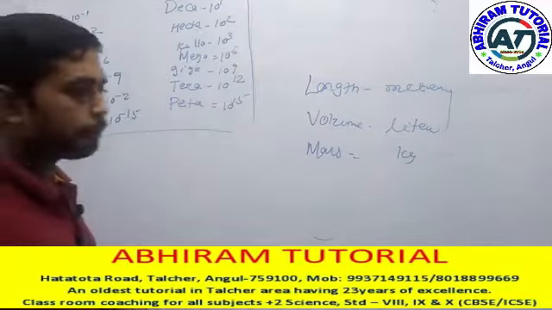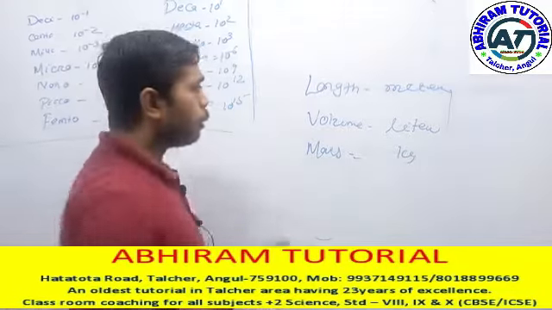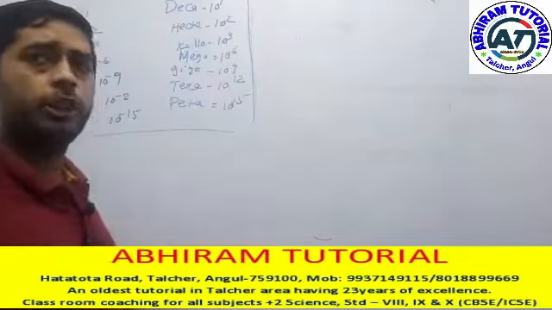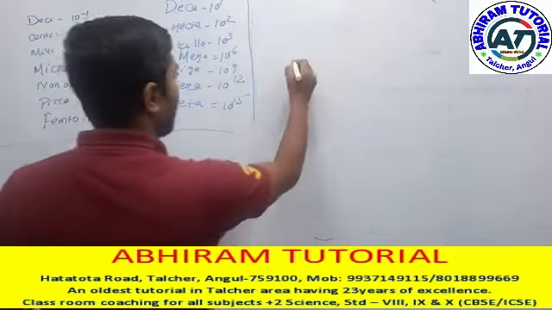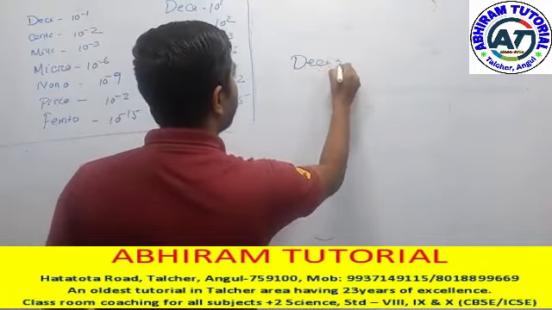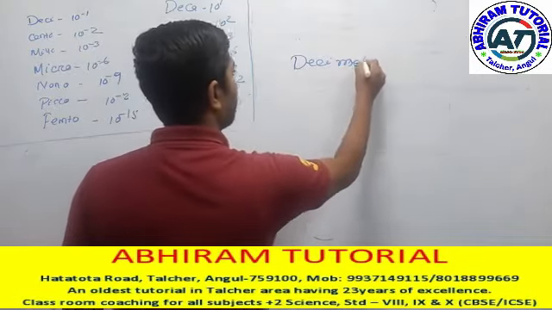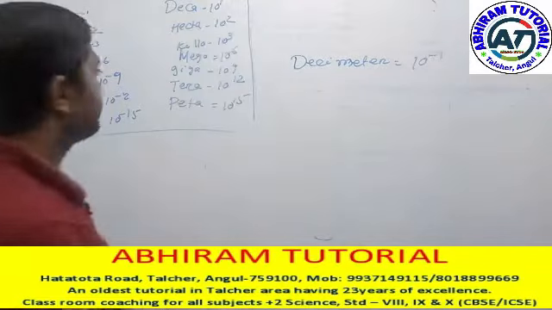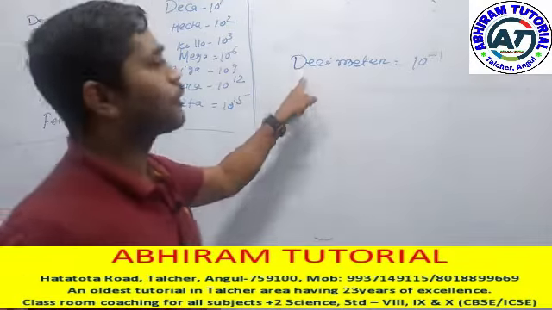You just see. I am telling you what the unit systems are now. I am giving an example of length. Decimeter means how much meter? This is 10 to the power minus 1. Yes or no? This is also a unit of length.